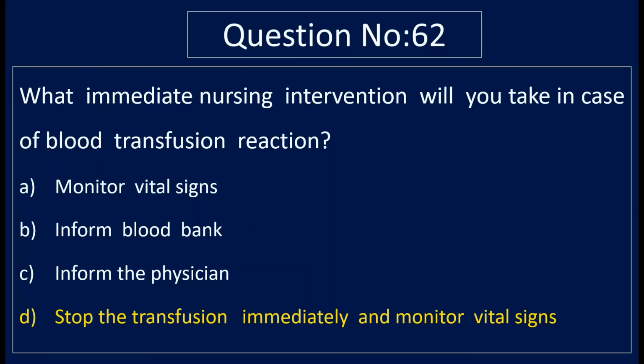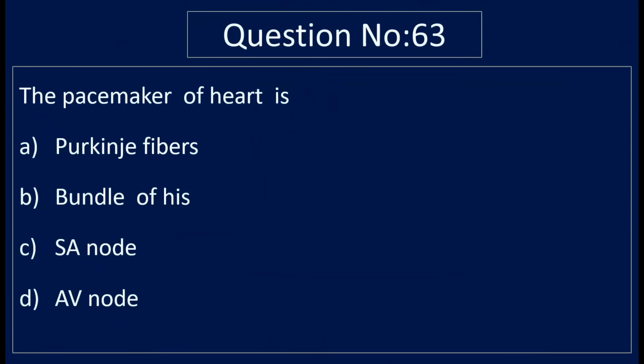Question number 63. The pacemaker of heart is option A, Purkinje fibers, option B, bundle of His, option C, SA node, and option D, AV node. Correct answer is option C, SA node. The pacemaker of heart is known as SA node.